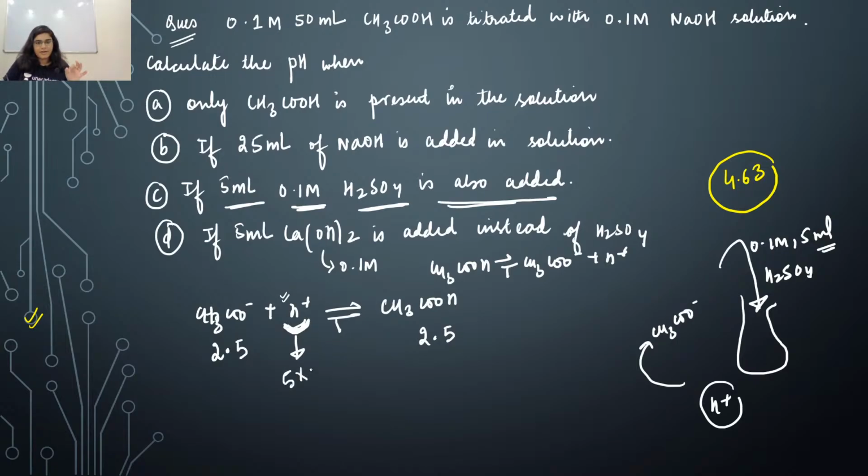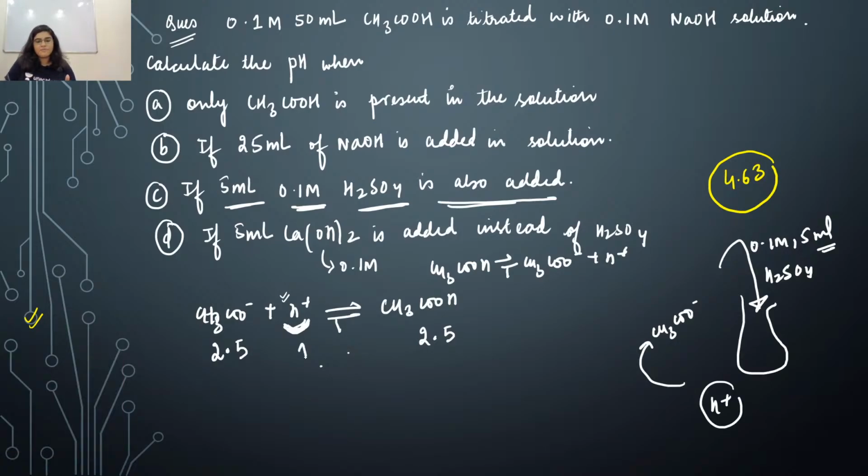5 into 0.1, right? This is 0.5, and the N factor for H2SO4 is 2, right? So you have to multiply this number by 2 and it will give you 1 millimole. So you have 1 millimole of H plus, all right? So now let's calculate this reaction. So now what do you have?